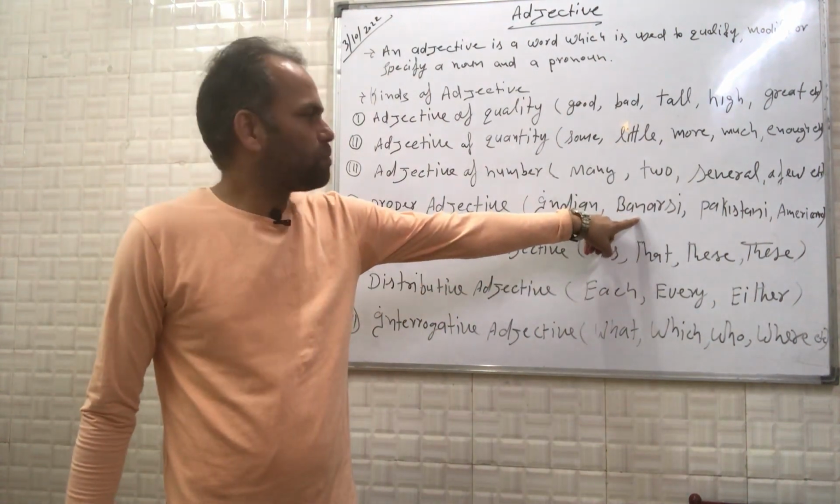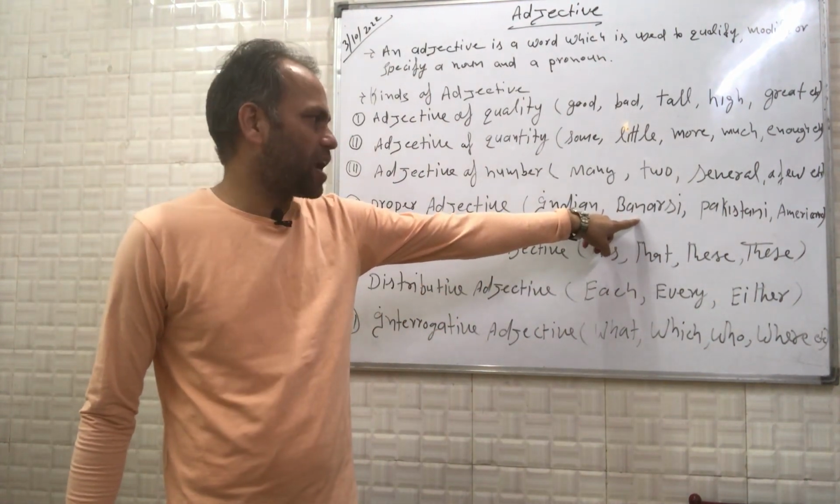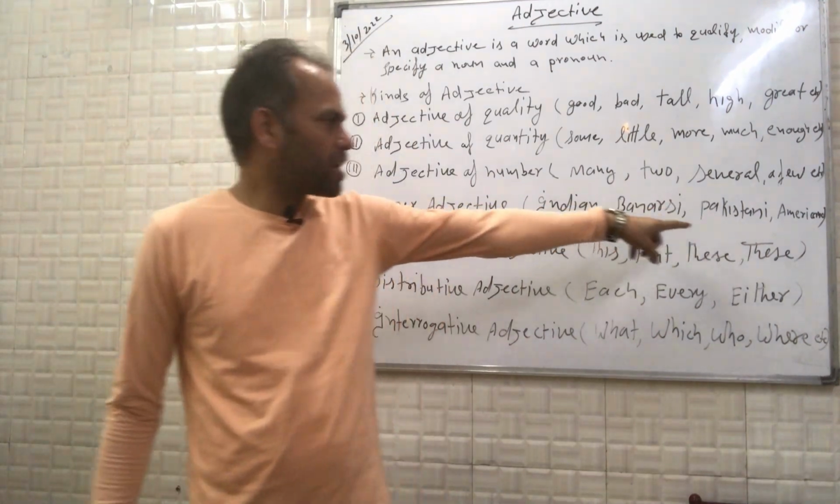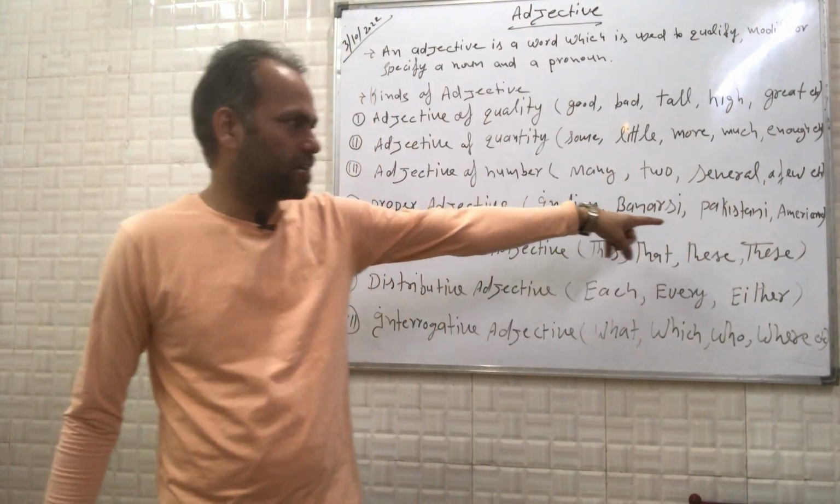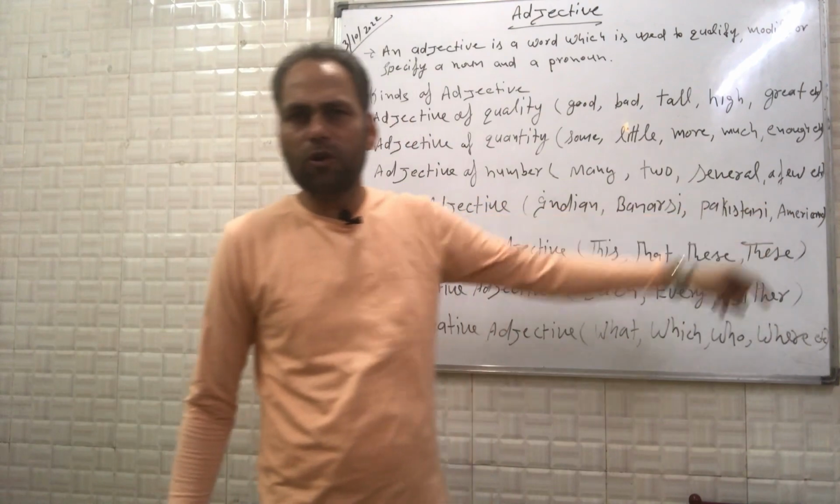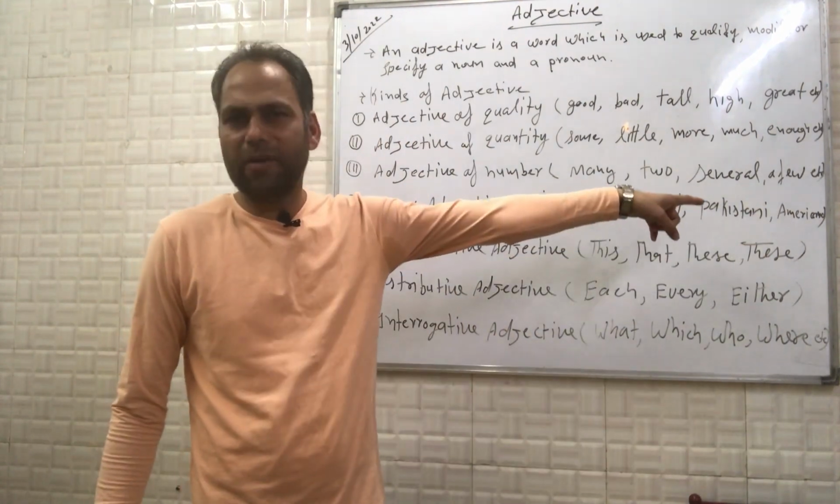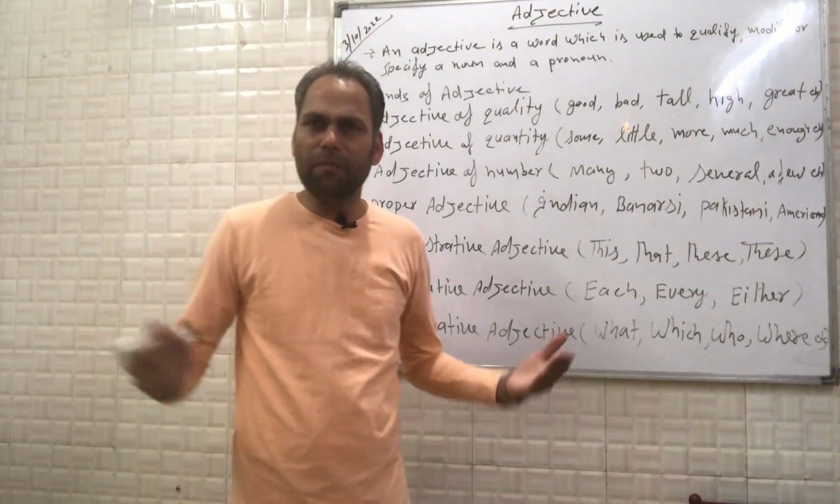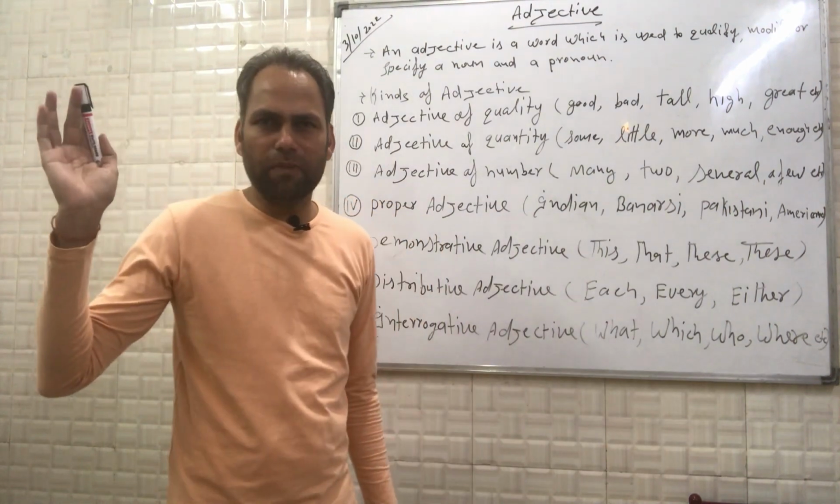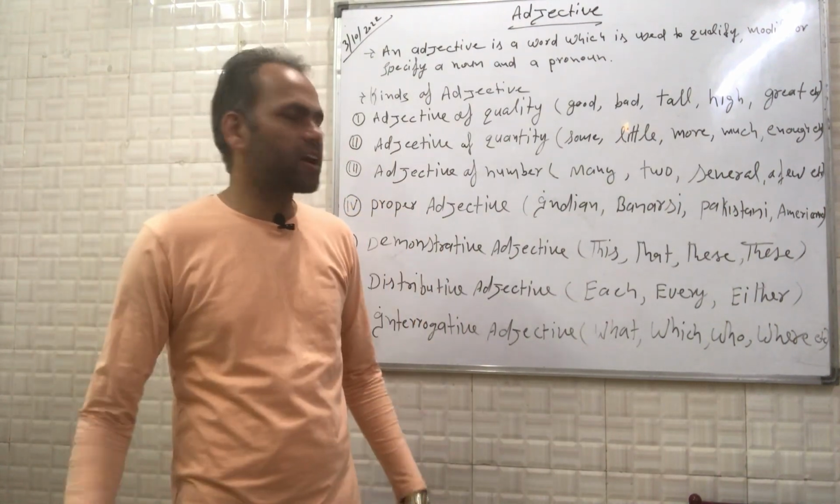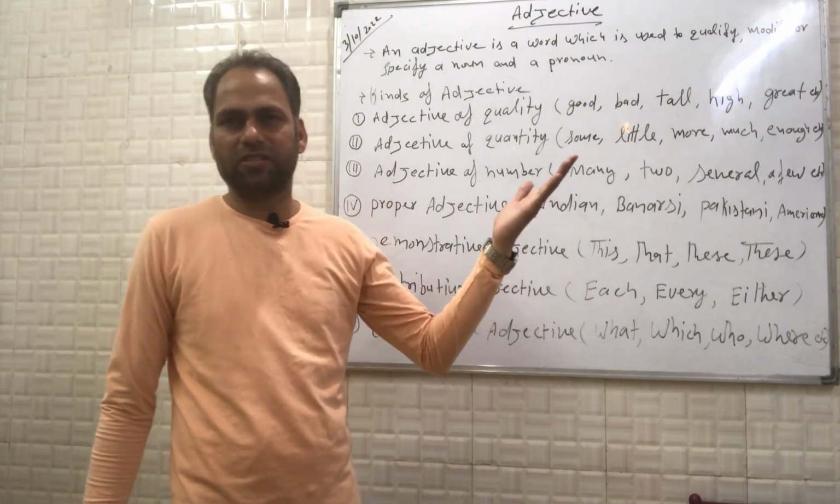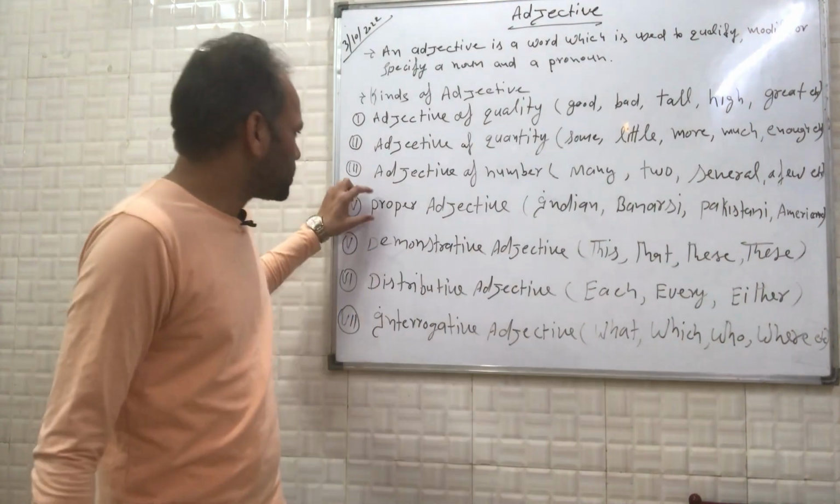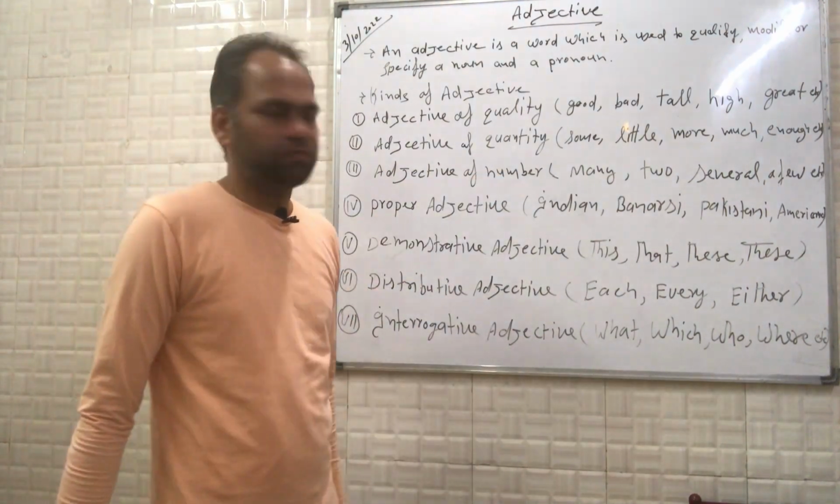Banarsi. Obviously, people who are residing in Banaras are called Banarsi. Pakistani, people who are residing in Pakistan are called Pakistani. Americans, obviously the people who are residing in America are called Americans. The same example, people who are residing in Germany are called German. People who are residing in England are called British. Okay? So these are proper adjectives.